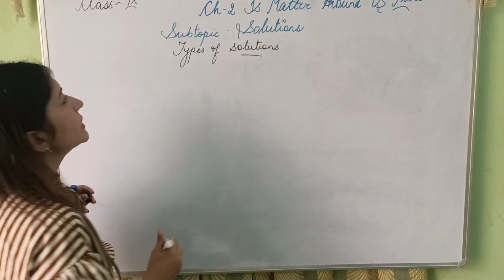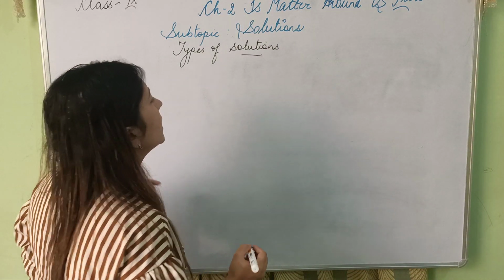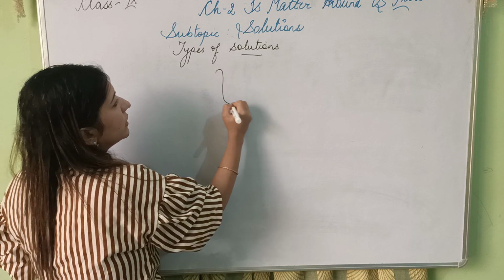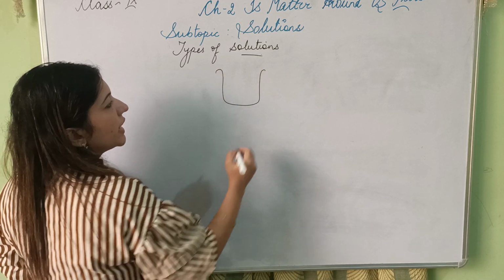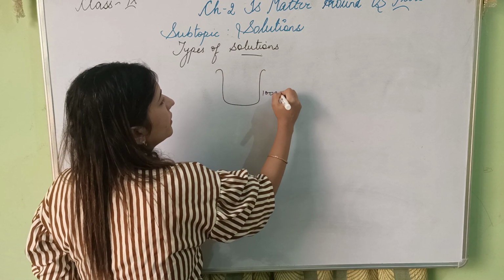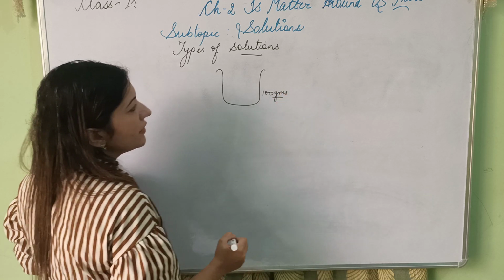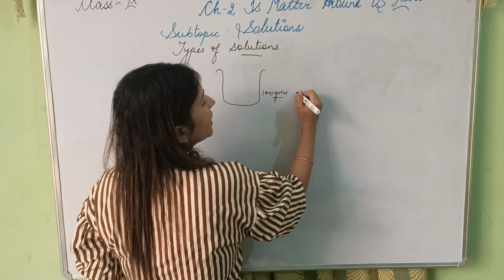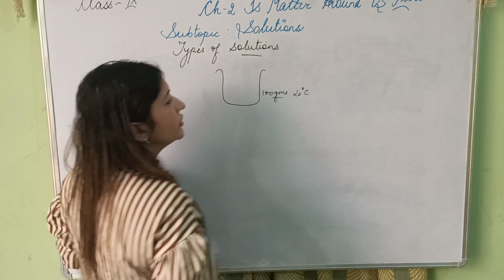Now first, let's take this as my beaker. I take 100 grams of water. Temperature is fixed at 20 degrees Celsius.